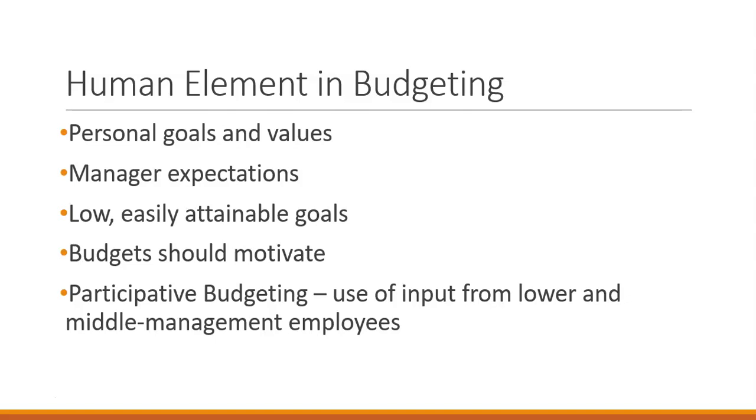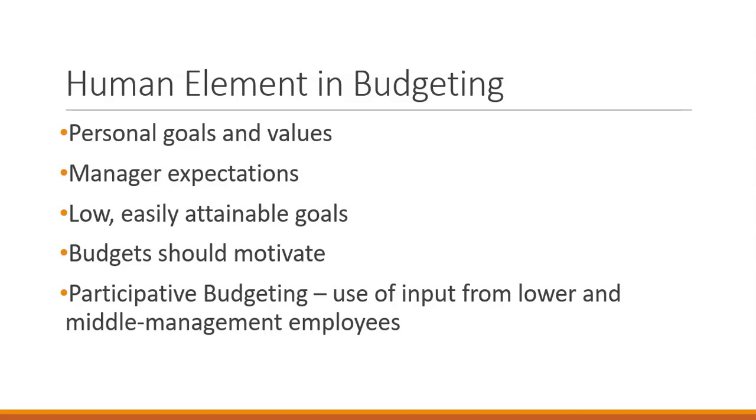We might make really easy to hit targets instead of creating any stretch goals that might motivate our employees to hit them. We want budgets to motivate our employees. We don't want it to be a form of discouragement. And that often happens if we set our budget goals too high.